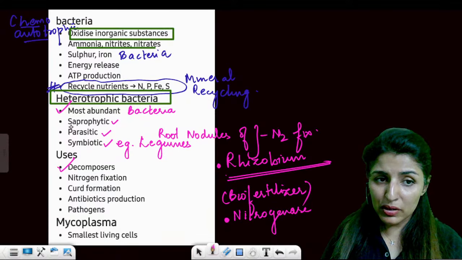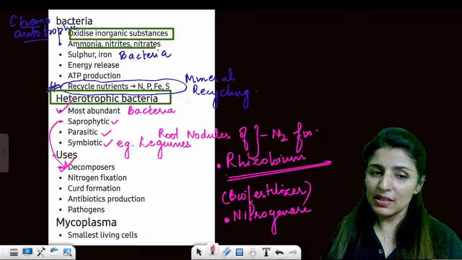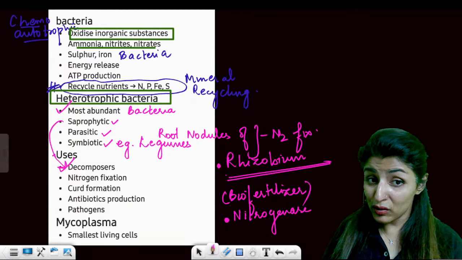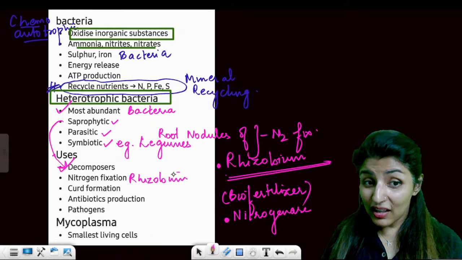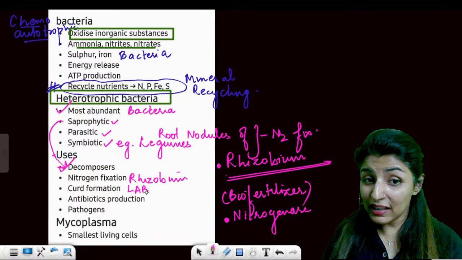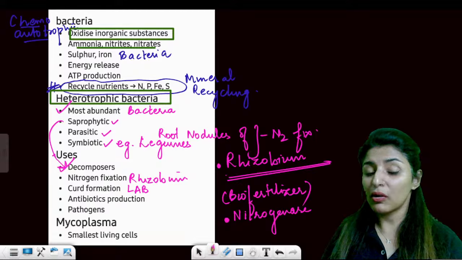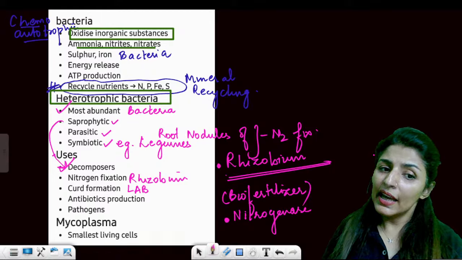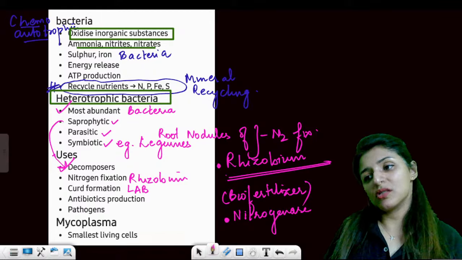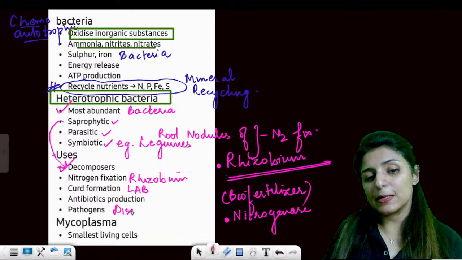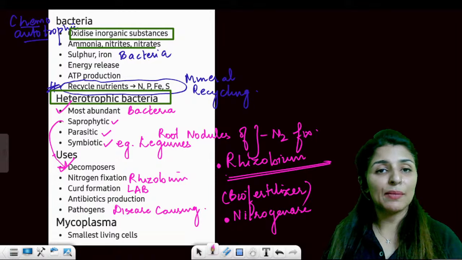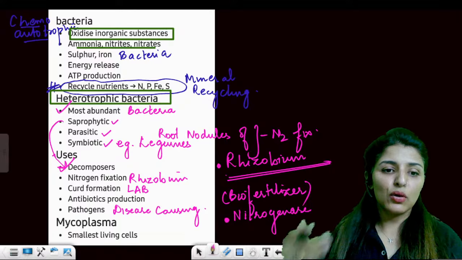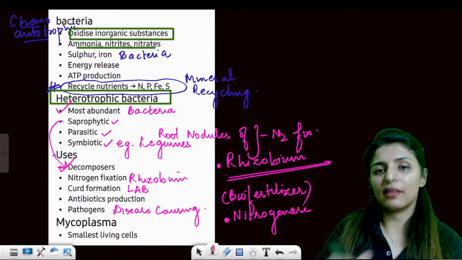So they are decomposers because you have written that they are saprotrophs. So saprotrophs means they will be decomposers. They will help in nitrogen fixation. Just told you, rhizobium. Curd formation. Remember, lactic acid bacteria, lactobacillus, that is curd, that is also heterotrophic bacteria. Antibiotic production, pathogens also means they will be disease causing as well. So all those bacteria that you have read in the chapter of health and diseases and are disease causing, they are all pathogens and they are heterotrophic.